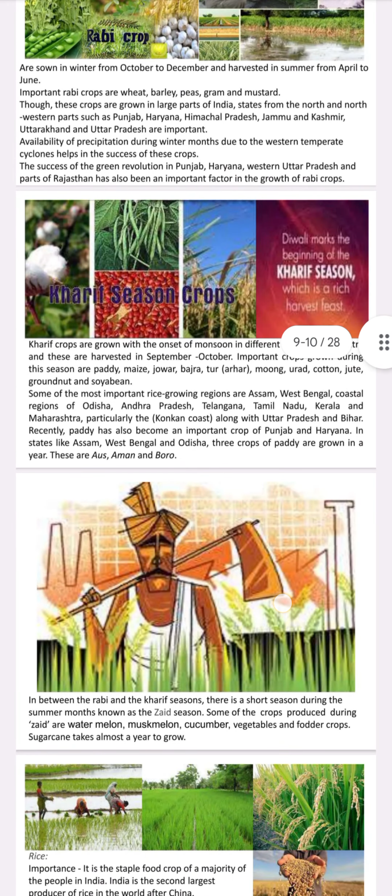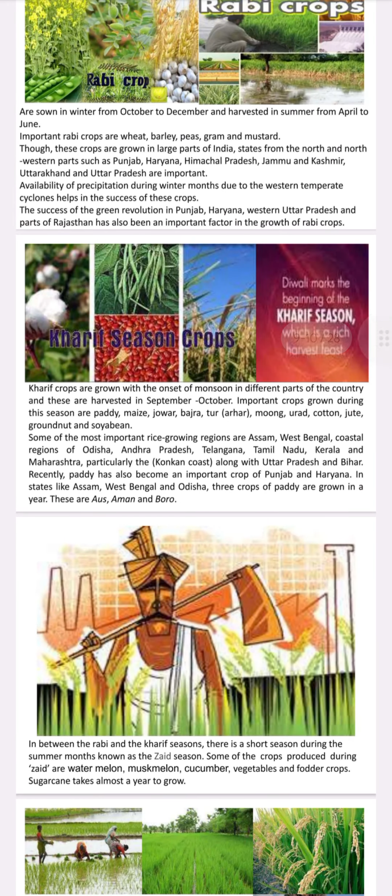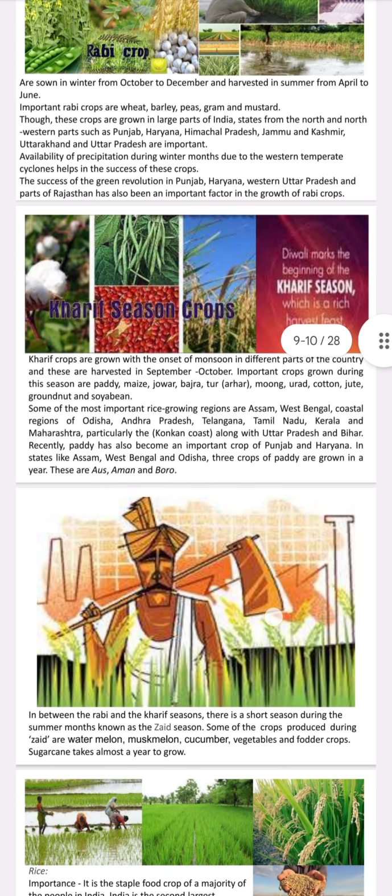Kharif crops are grown with the onset of monsoon in different parts of the country and are harvested in September, October. Important crops grown during this season are paddy, maize, jowar, bajra, tur, arhar, moong, urad, cotton, jute, groundnut and soybean. Moong bean means green gram, urad bean means black gram, and arhar or tur means red gram.